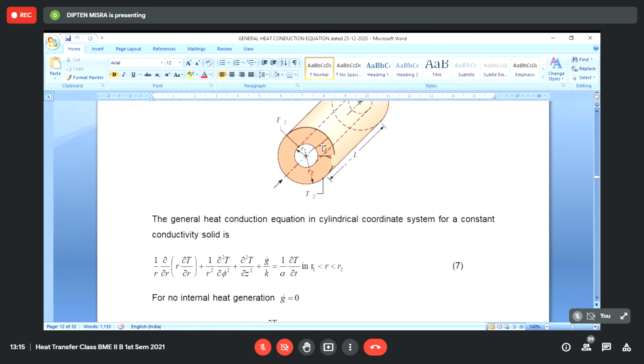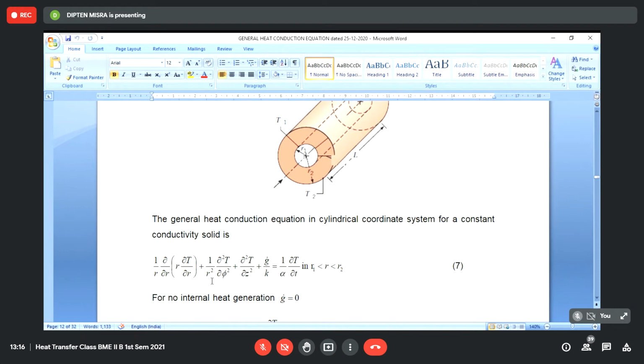And if there is no internal heat generation, we can neglect this part. If there is no variation of T along Z, then this term also will be absent. And because T1 remains uniform at the interior surface and T2 remains uniform at the outer surface, you should not expect any temperature variation along phi. So this also will be absent. So the equation will simplify: this term is 0, this term is 0, the source term is 0, the unsteady term is 0.